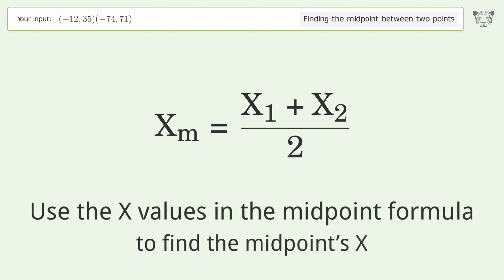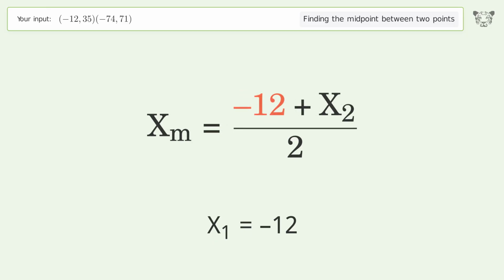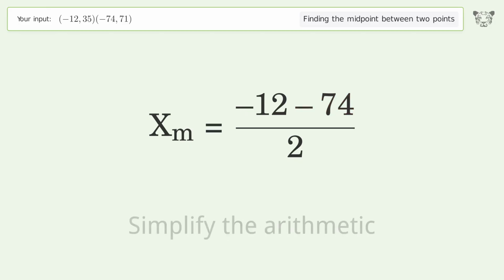Use the x values in the midpoint formula to find the midpoints x. x1 equals -12. x2 equals -74. Simplify the arithmetic.